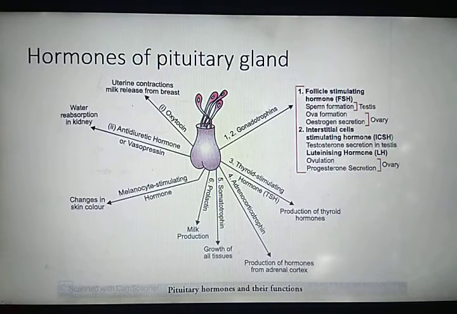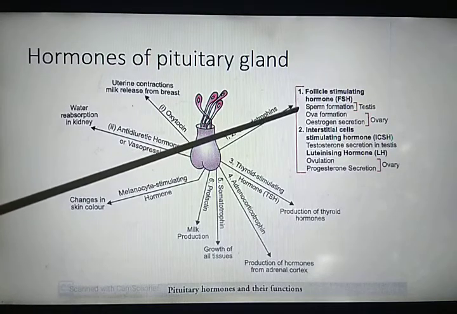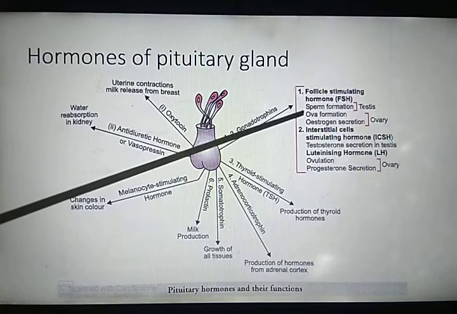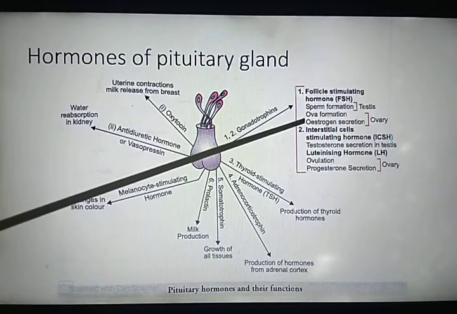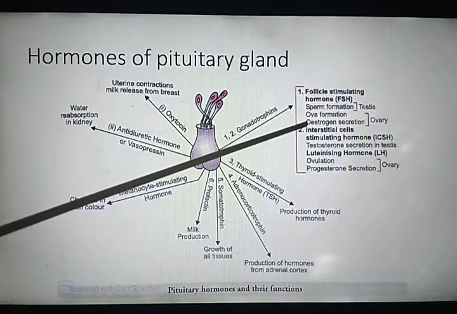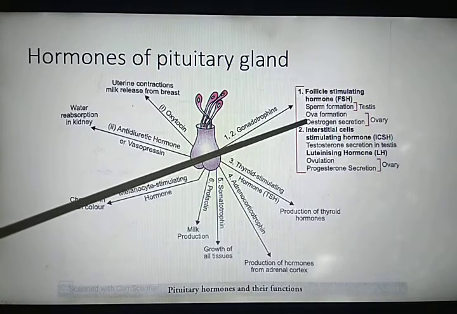So the egg along with its layers is known as Graafian follicle. So follicle stimulating hormone is responsible for the growth and development of ovarian or Graafian follicle, and it also stimulates it to produce hormone known as estrogen.